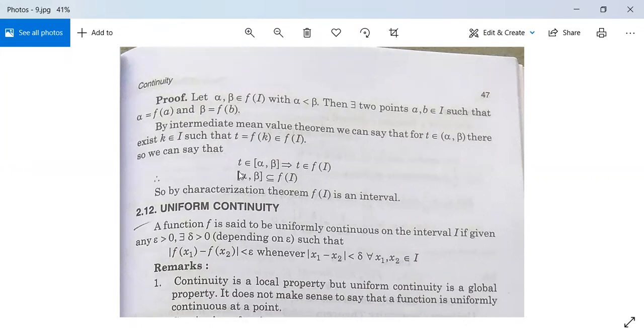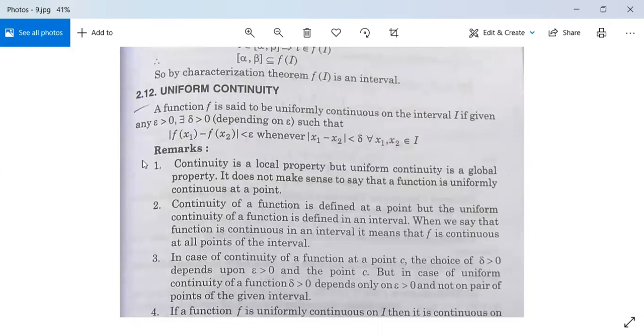So we can say that t belongs to closed interval [alpha, beta] implies t belongs to f(I). Therefore, closed interval [alpha, beta] is contained in f(I). So by characterization theorem, this f(I) is an interval.